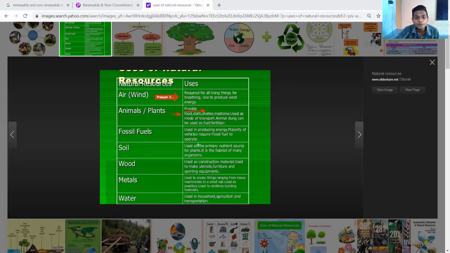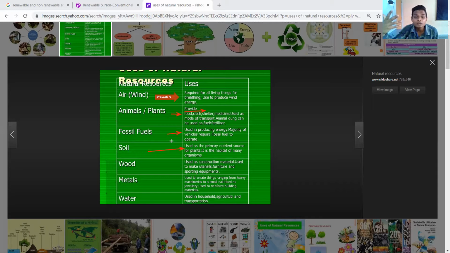Then fossil fuel is used in producing energy. The majority of vehicles require fossil fuel to operate, and fossil fuels are used in all kinds of transportation. Then soil is used as the primary nutrient source for plants and is the habitat of many organisms. Soil, the surface of the earth, everything is dependent on this level ground. Then wood is used as a construction material, to make utensils, furniture and sporting equipment.